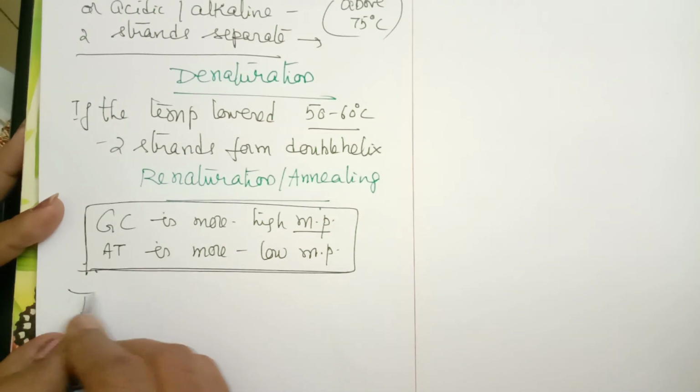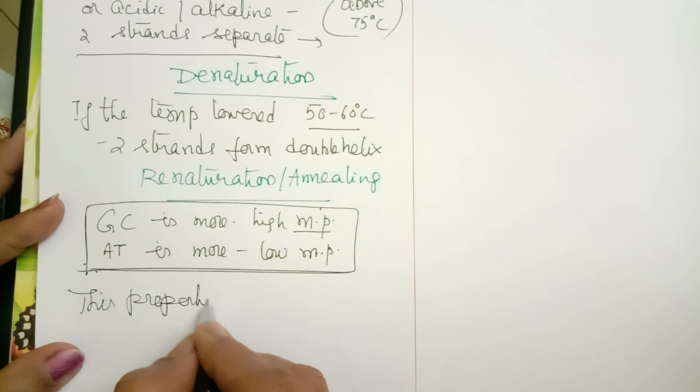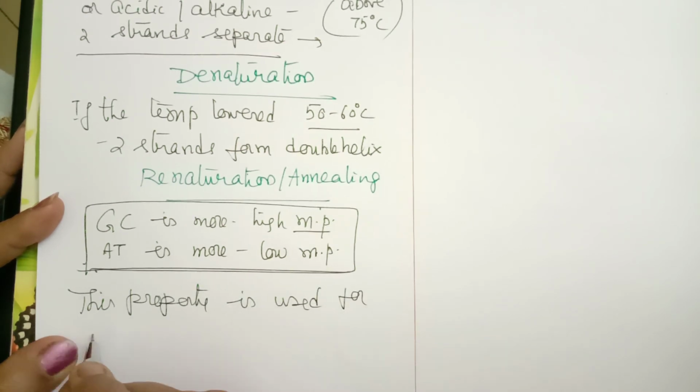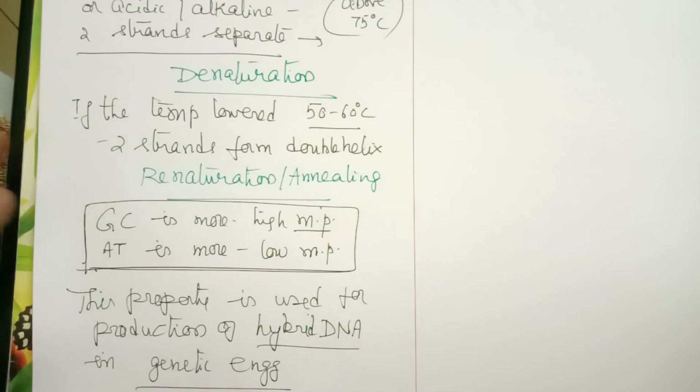So this property is used for production of hybrid DNA in genetic engineering. This is a very, very important property.